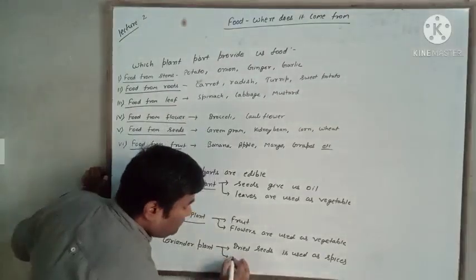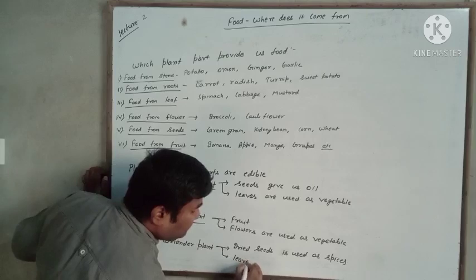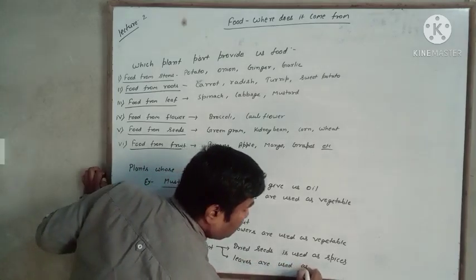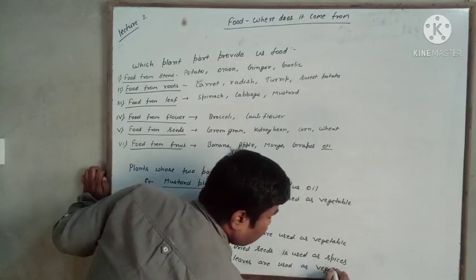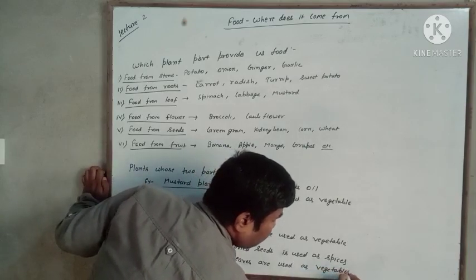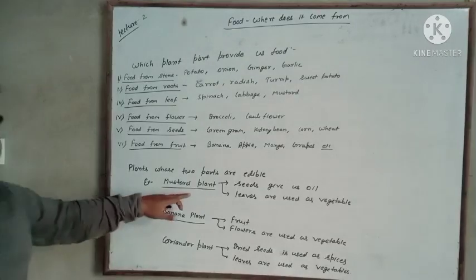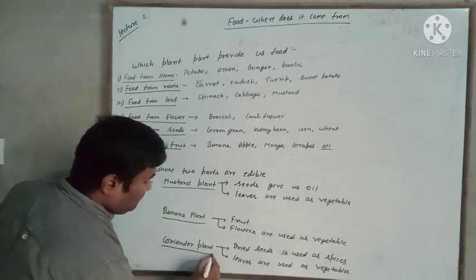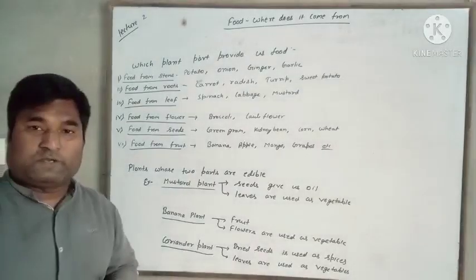Okay, so leaves are used as vegetables. So in your book one example is there, so two more examples I have given you that you will keep in mind.